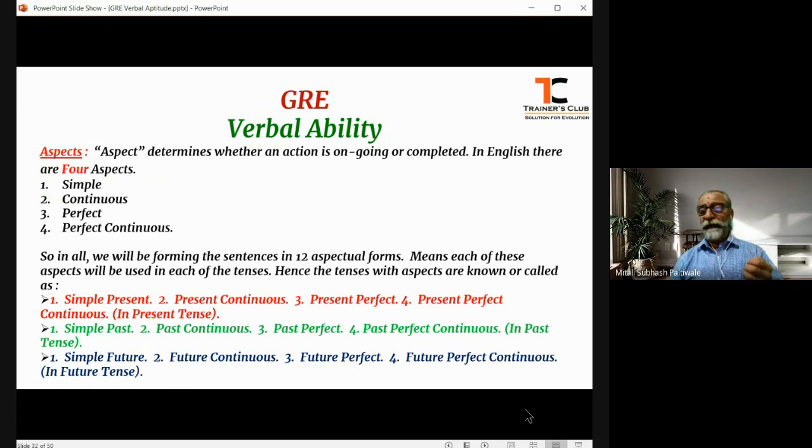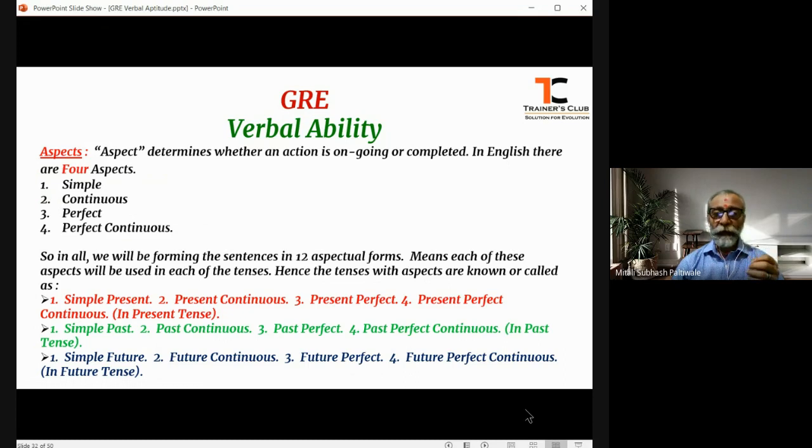The first aspect is the simple, the second one is the continuous, third is the perfect, and the fourth one is the perfect continuous.